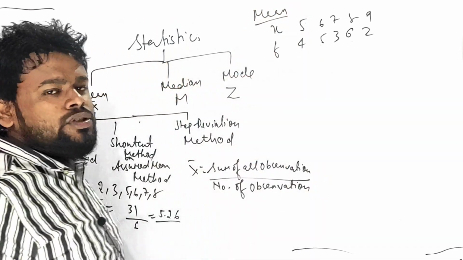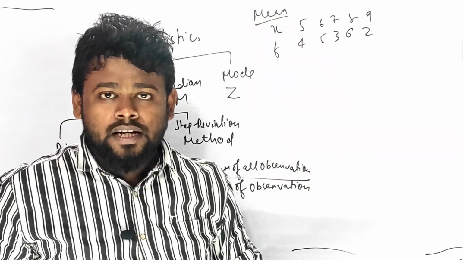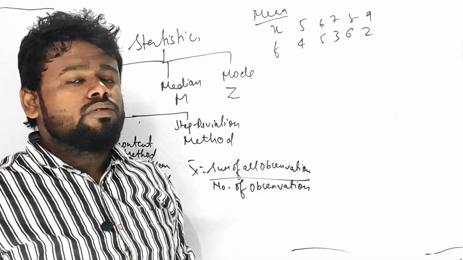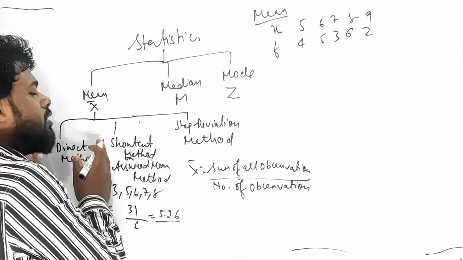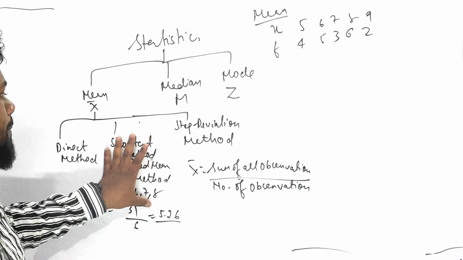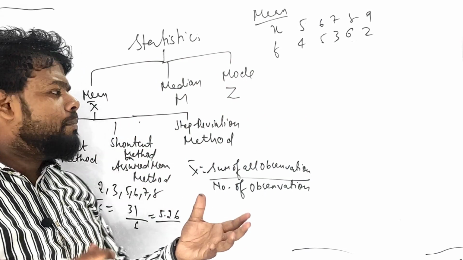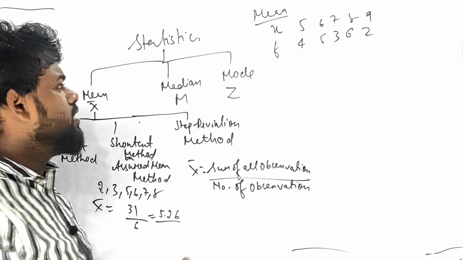Generally, my dear student, it is all about the data. Here raw data was given, but now something different is given. So how do we take out the mean? We find the mean by the direct method. You can also apply step deviation, the shortcut method, any method you can apply, but the direct method is one of the easiest methods we generally use.